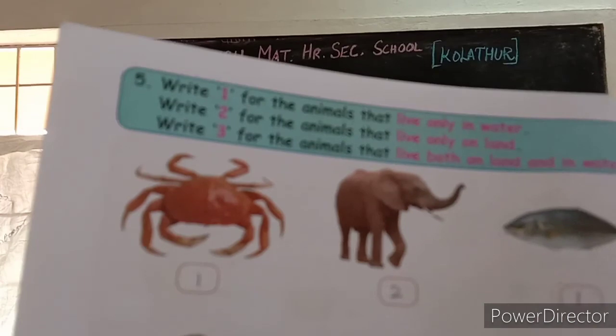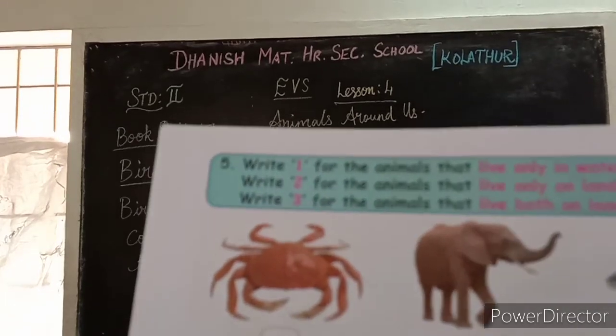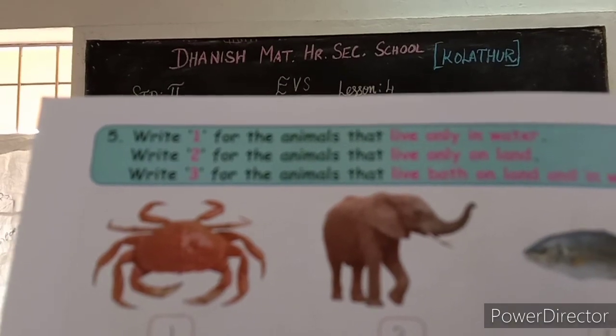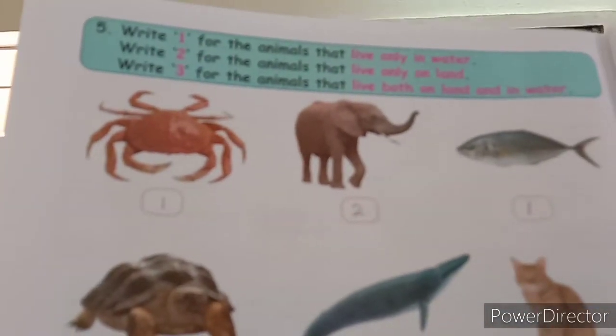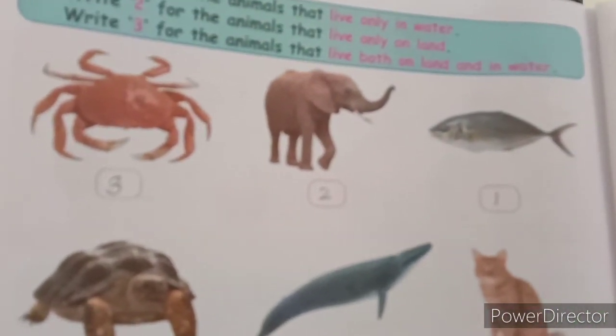Next, page number 120. We are going to see page number 120. Here you are going to write numbers 1, 2 and 3. Write 1 for the animals that only live in water. Number 2 for the animals that live only on land. Write 3 for the animals that live both on land and in water. See, a crab will live in water. So what do you have to write? Only in water. So on page number 120 you have to do like this. You can do this as your assignment. Okay, children, that's all for today.